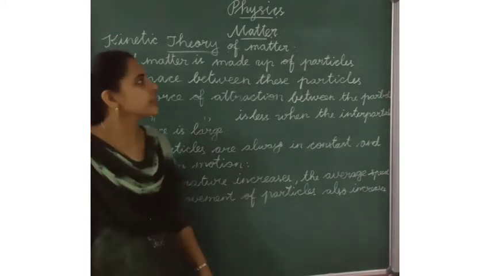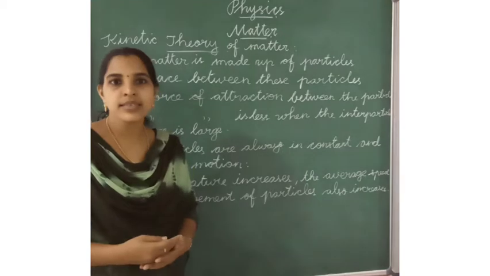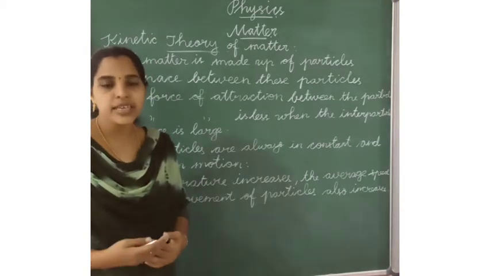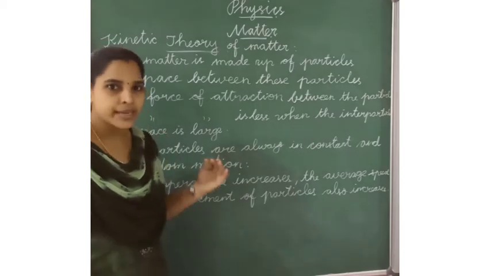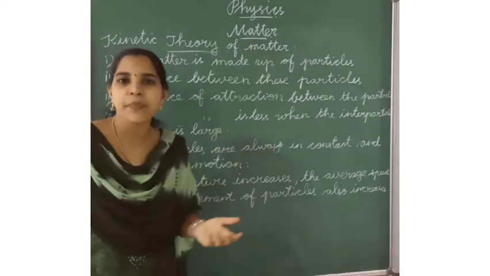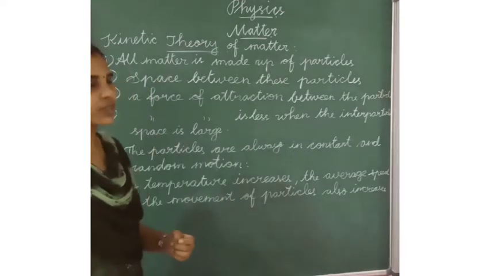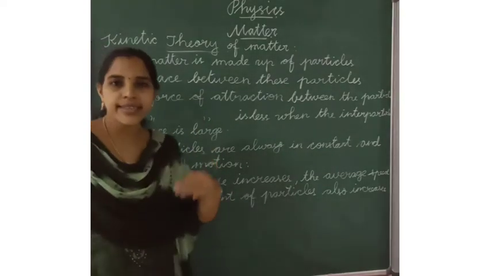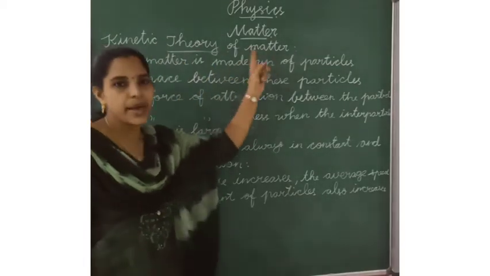Okay, what are the properties of matter? Matter has mass and matter occupies space. These are the 2 properties of matter. What are the 3 states of matter? Solid, liquid and gas. According to the states of matter, scientists produced the kinetic theory of matter.